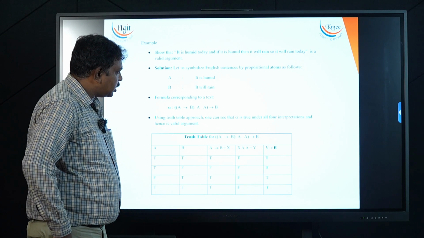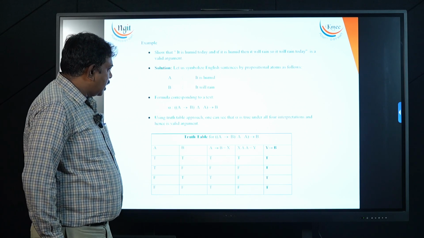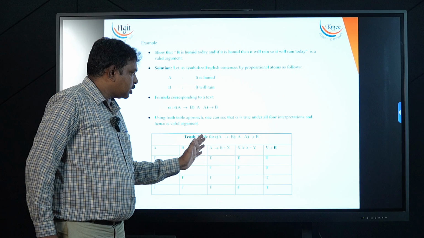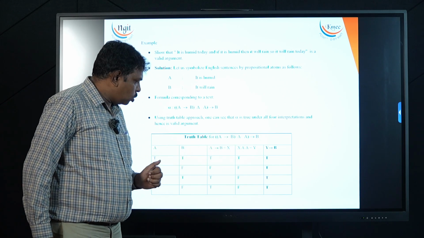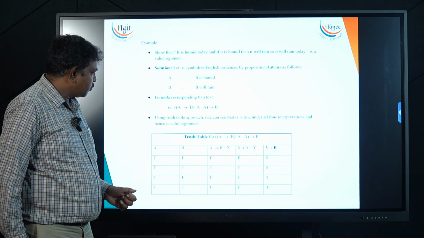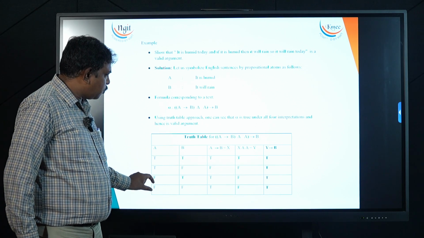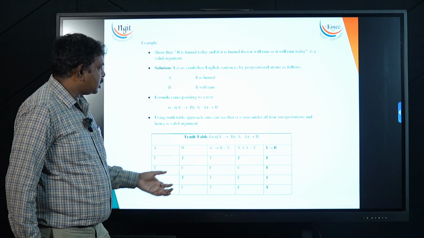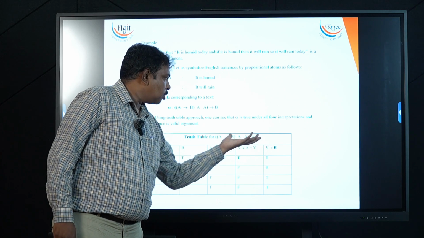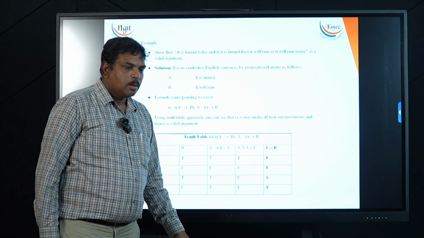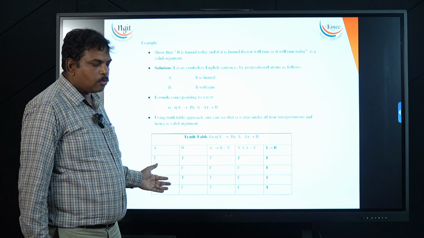But truth tables have one problem: as the size of the expression grows, it becomes difficult. Here we have only 2 atomic formulas, so 2 power 2, that is 4 rows. If my expression contains 4 formulas, the table grows to 2 power 4, 16 rows.